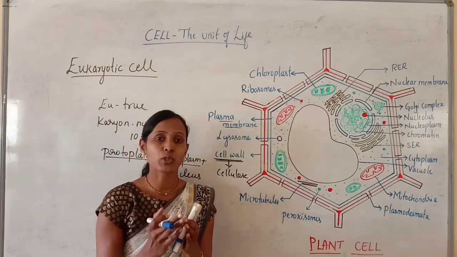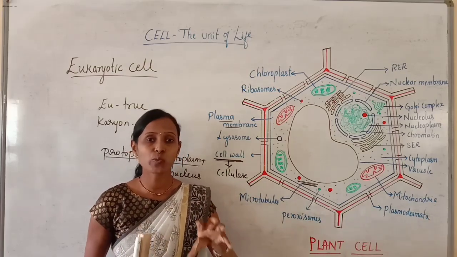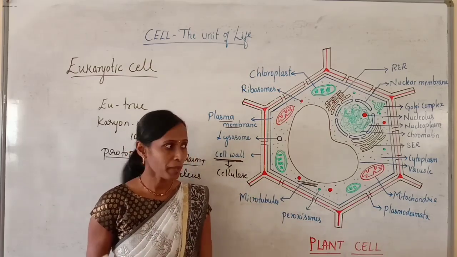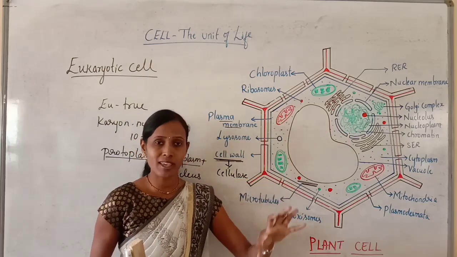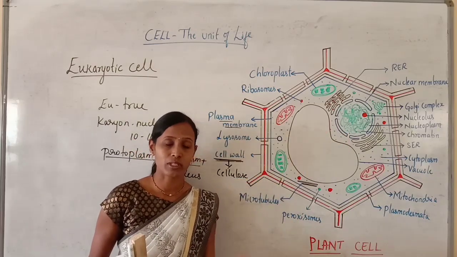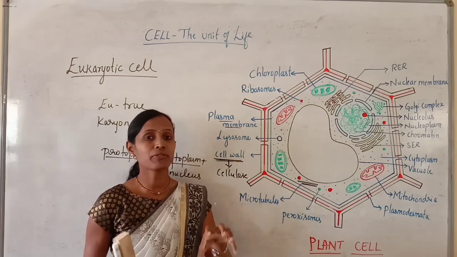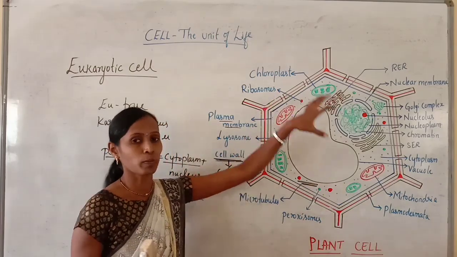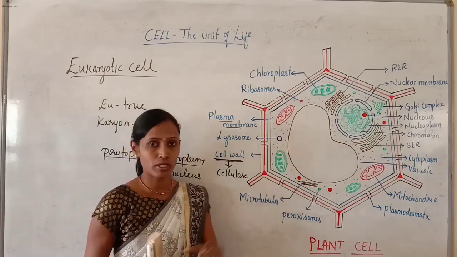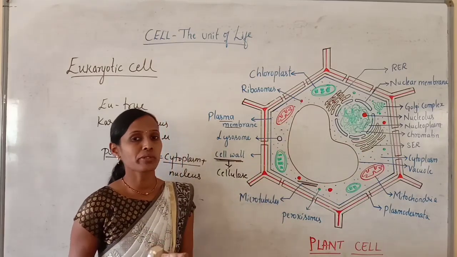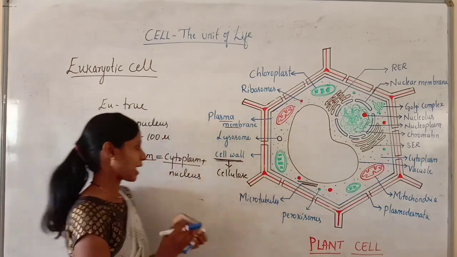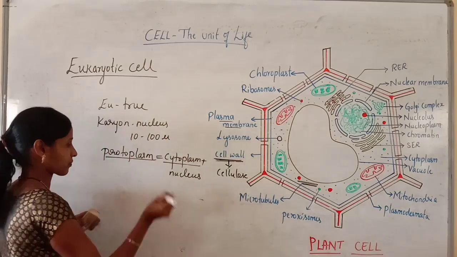Very importantly, we should know about the structures which are present in the cytoplasm, because the nucleus is the same in both a plant cell and an animal cell, but the difference we can find within the cytoplasm, and even the shape is also different.